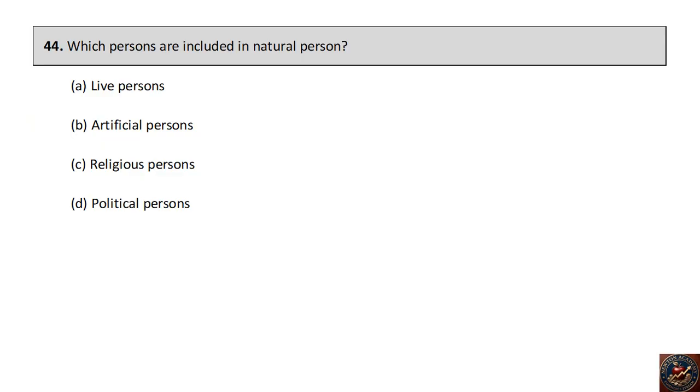Which persons are included in natural person? Live persons, artificial persons, religious persons, political persons. The right answer is live persons are included in natural person.